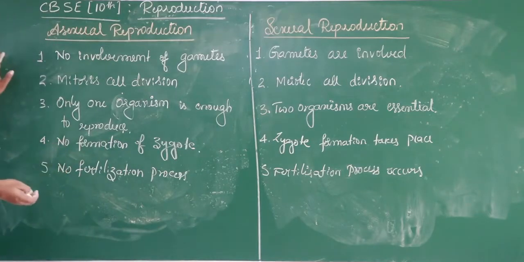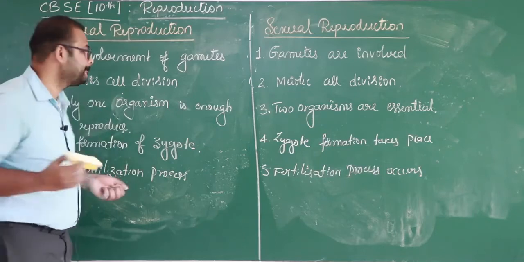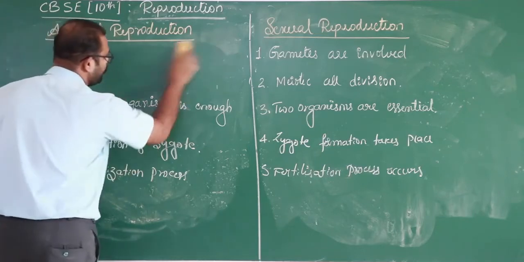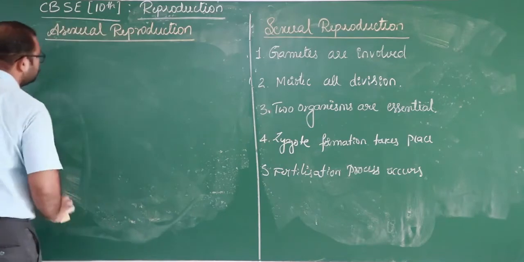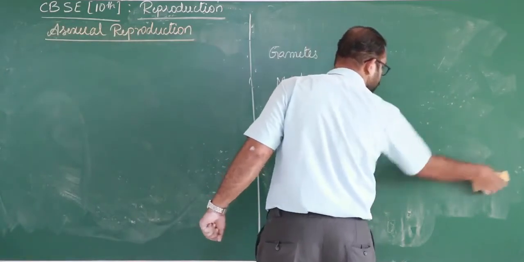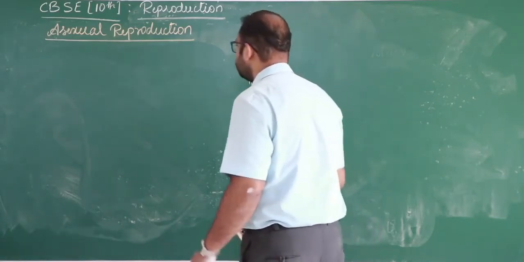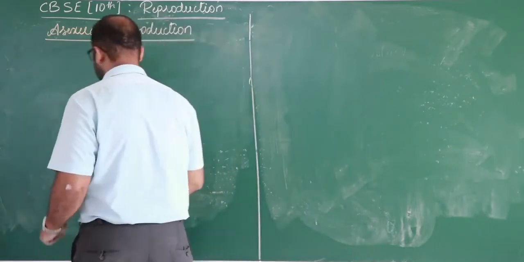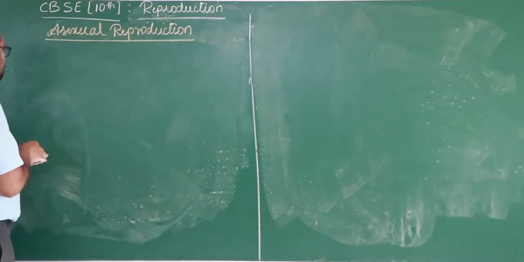Now after knowing the difference between sexual and asexual methods of reproduction, let's see the types of asexual reproduction.